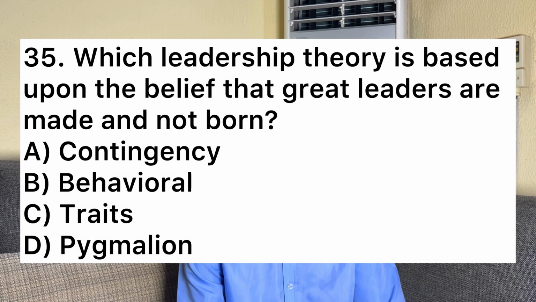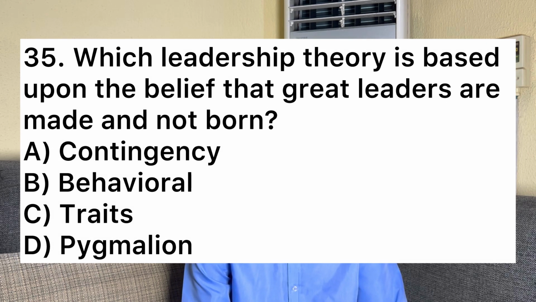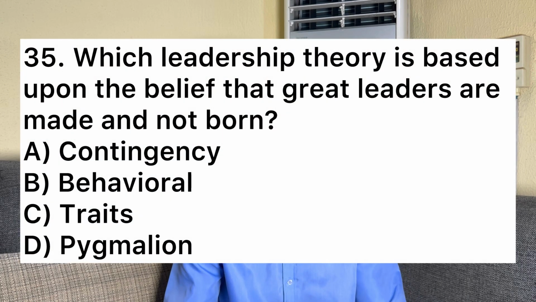Now we move on to number 35. Number 35 says, which leadership theory is based upon the belief that great leaders are made and not born? A, contingency. B, behavioral. C, trait. D, Pygmalion. So the answer is B, behavioral. For the behavioral theory, they talk about the fact that leaders are made, meaning that you can train yourself to become a leader, not that you are born with the qualities. So yes, that's B, behavioral.